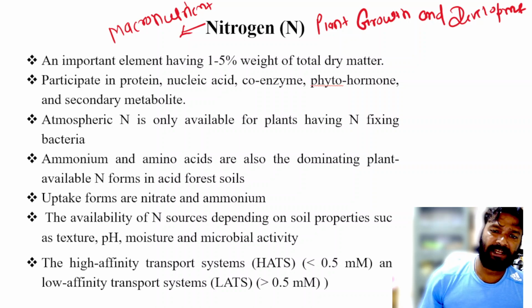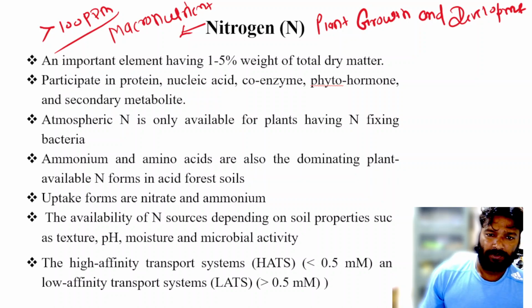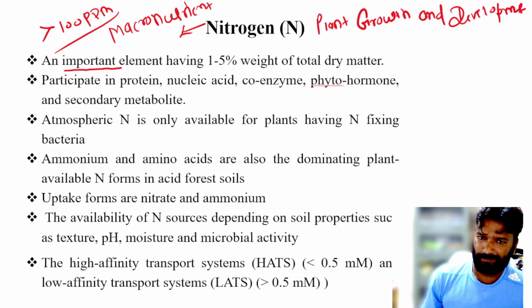We already discussed that. What is a macronutrient? A nutrient which is required at more than 100 ppm. This nitrogen is an important element having 1 to 5% weight of total dry matter.